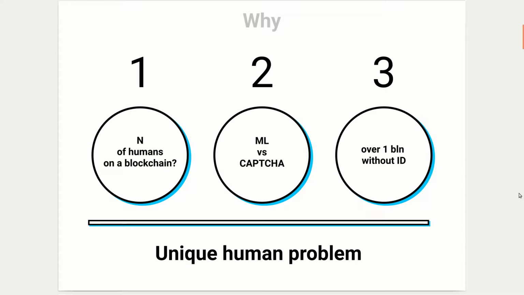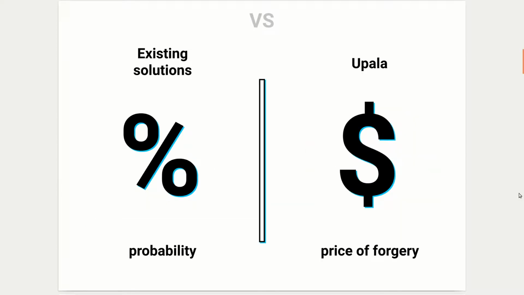Today there is no reliable way to tell humans apart from bots in cyberspace, and in the real world there are over 1 billion people without any ID. These are the parts of the unsolved unique human problem. Existing solutions offer to measure the probability of personhood in percents. We have dollars instead of percents. Our account score represents how much it would cost to forge the account. Let's see how it is possible.